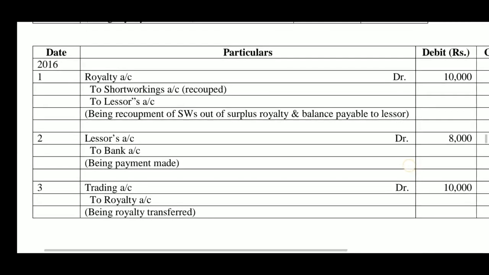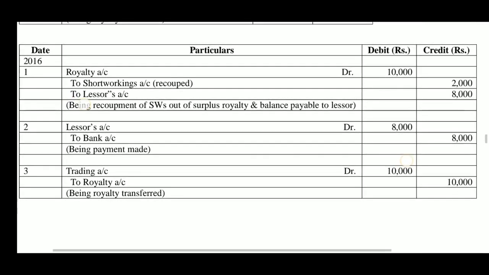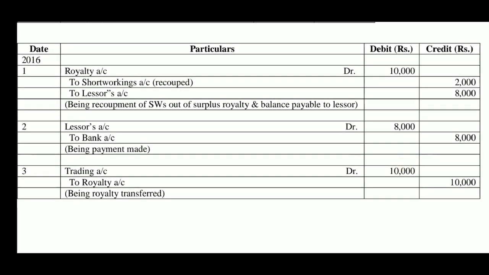Now, in 2016, the recoupment is made. So here the journal entry differs. For the purpose of recoupment, we have to pass the entry. Here a combined entry is passed. In problem number 1, the 2 entries were passed, and the combined entry was also passed, and of course the combined entry was posted to the ledger account. Here, option number 1 of 2 entries is not given. The direct, combined entry has been passed.